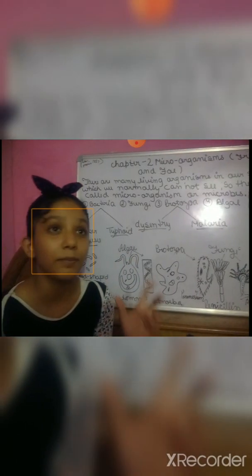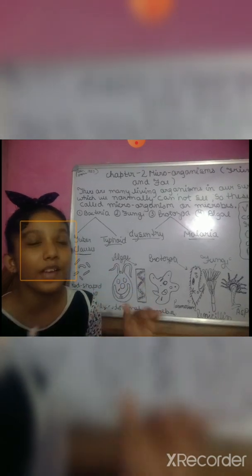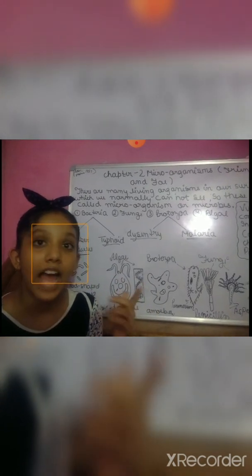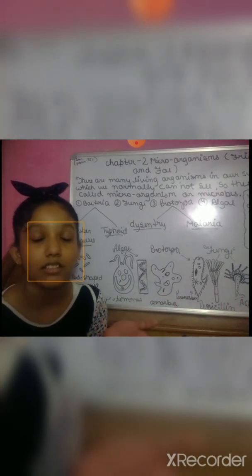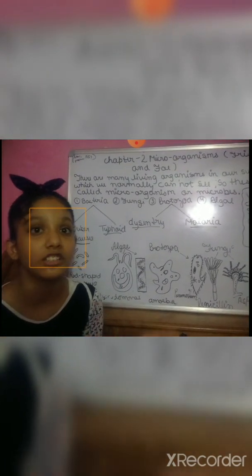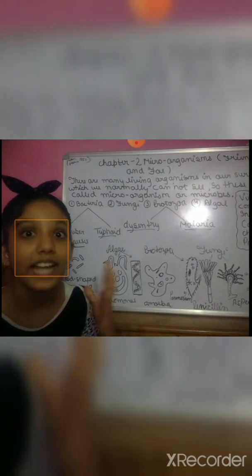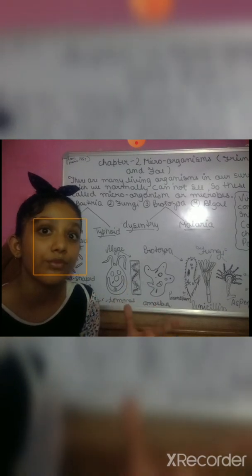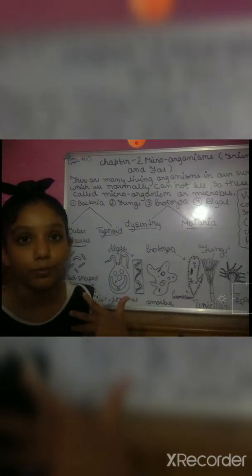Now we will know that microorganisms can survive in any conditions, whether ice cold winters, desert summers, or marshy lands. They can be multicellular or unicellular. These microorganisms are found in the bodies of animals, including us humans. So microorganisms are found in the human body also.